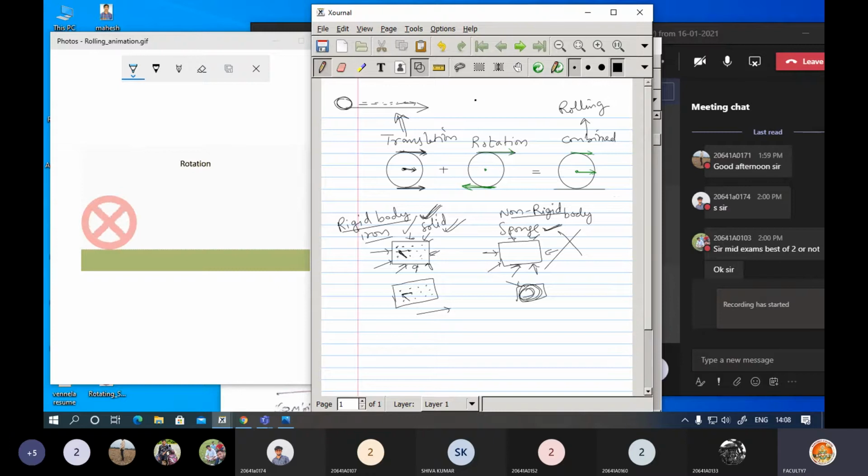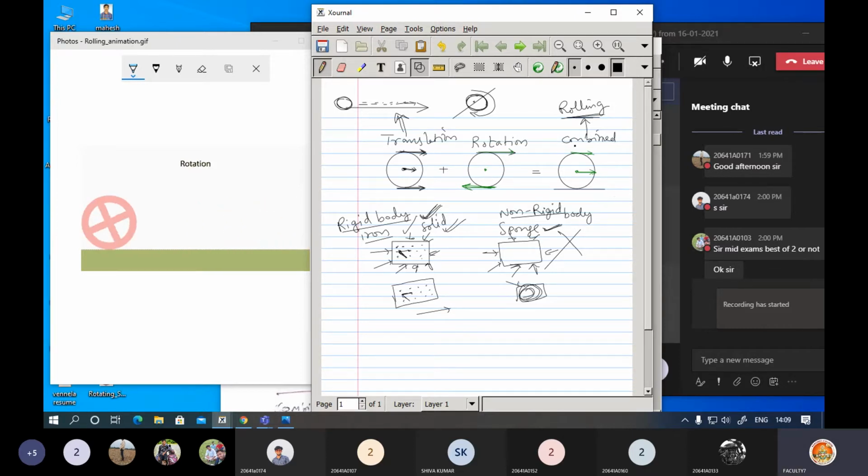Now, what is rotation? Consider the same circle. Now it is not going to move anywhere if you take rotation separately. Here there is a fixed point; you can consider a fixed axis. The body is not going to move anywhere, but it is going to rotate around this particular axis. That is the rotation. So the combination of these two is nothing but rolling.